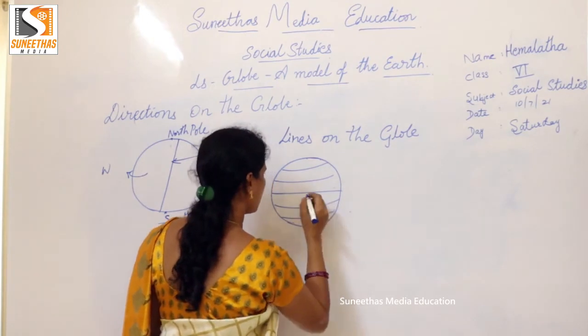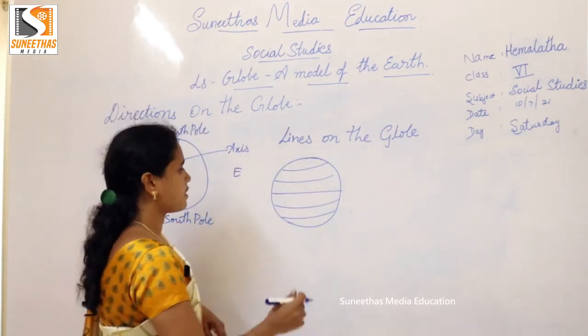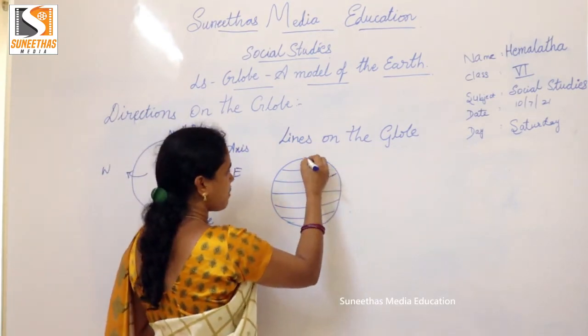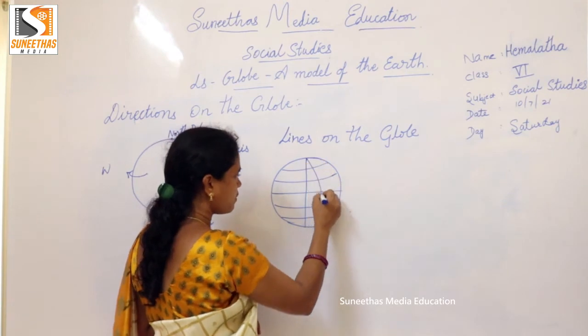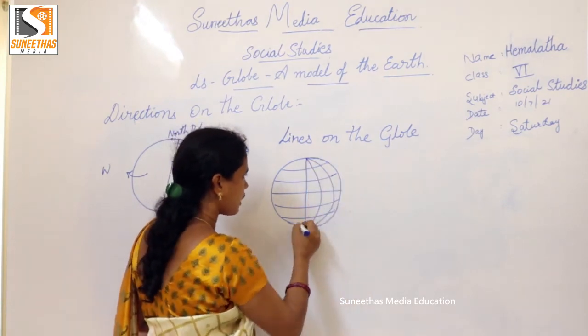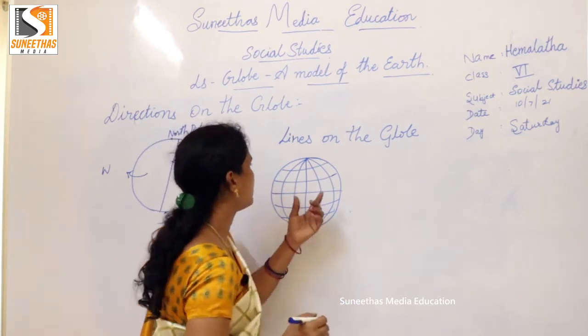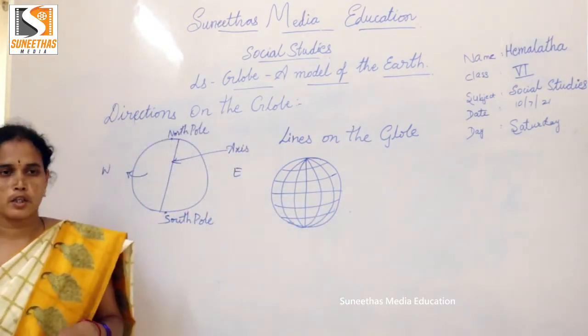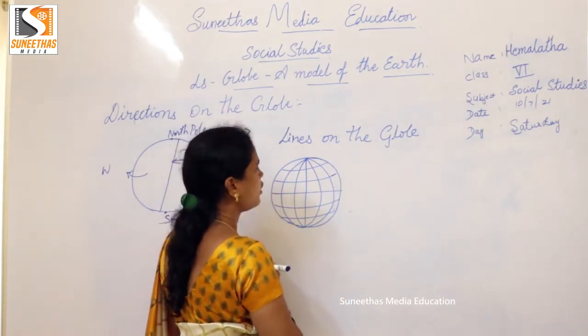Some lines are parallel to the equator, and some lines pass from the North Pole to the South Pole. These lines are called latitudes and longitudes. Children, latitudes and longitudes.